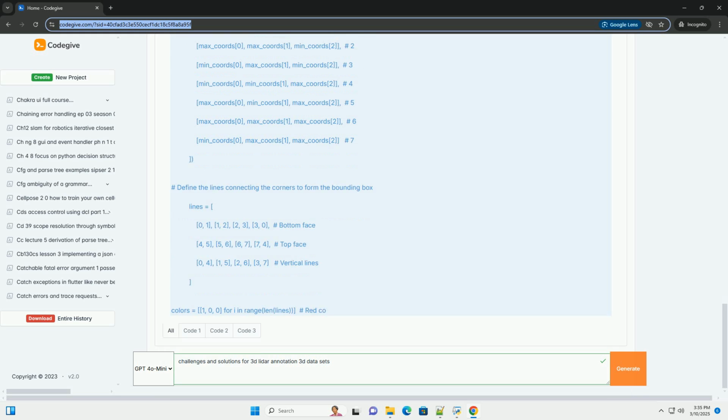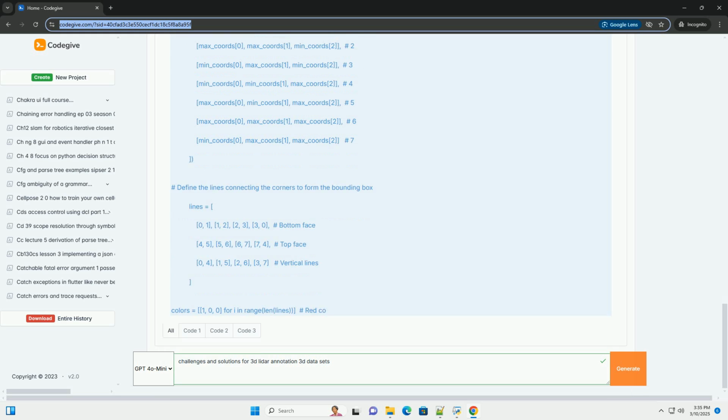Annotation tool features: use tools with features like annotation history to track changes made to annotations to identify potential errors or inconsistencies. Annotation templates: provide templates for common object types to ensure consistency. Automated error detection: implement algorithms to automatically detect potential annotation errors, for example invalid bounding box dimensions, overlapping objects. 2. Code example: basic 3D bounding box visualization with Open3D.